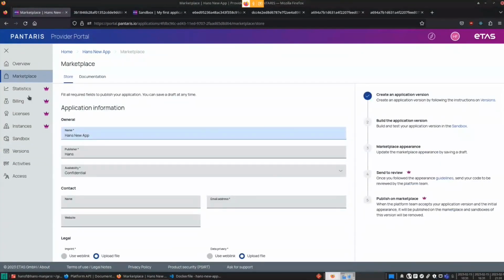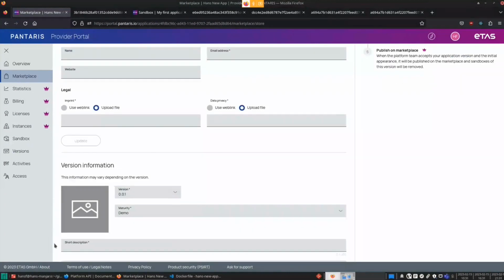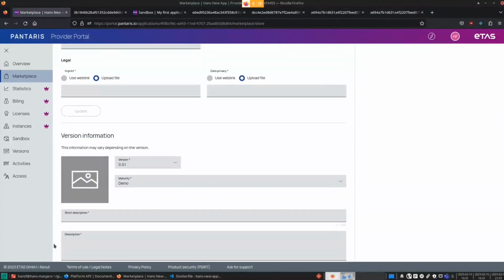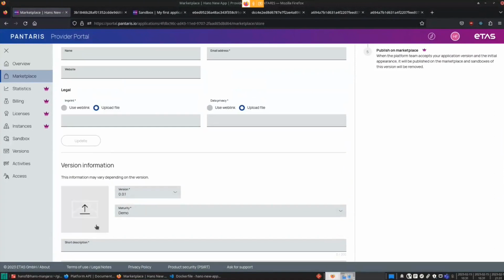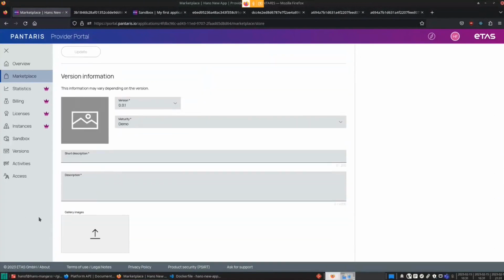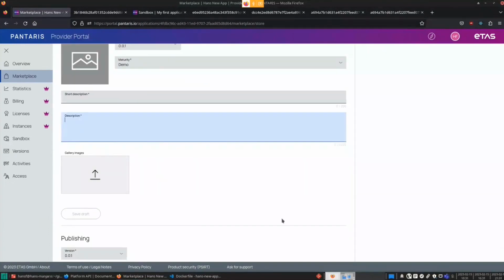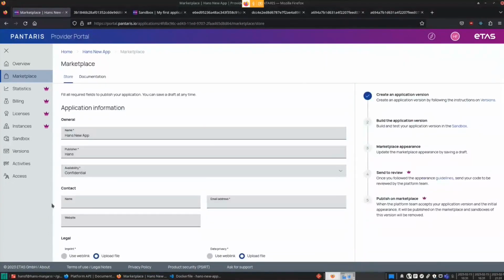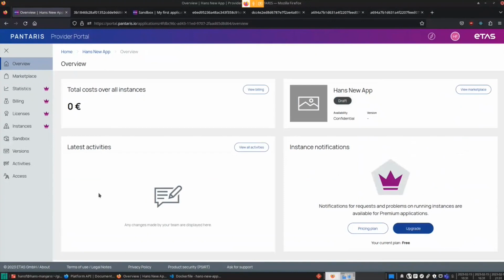So that would be the place where the marketing team could provide some cool visuals, description, etc. And then you can save it to draft and send it to publishing to us once you have your cool application content ready for the users.